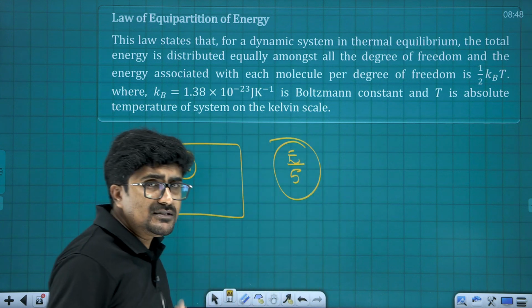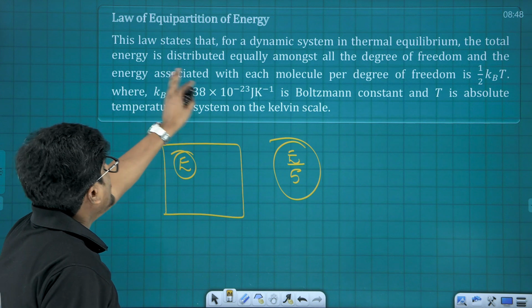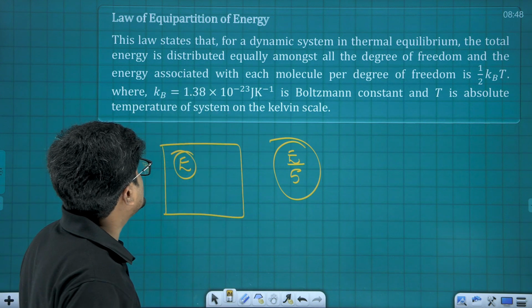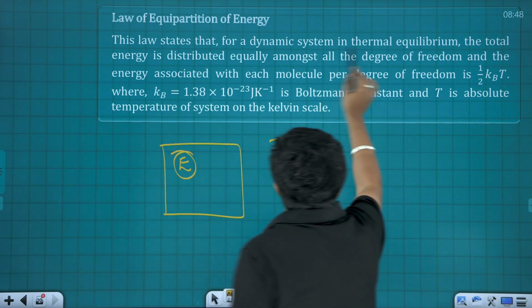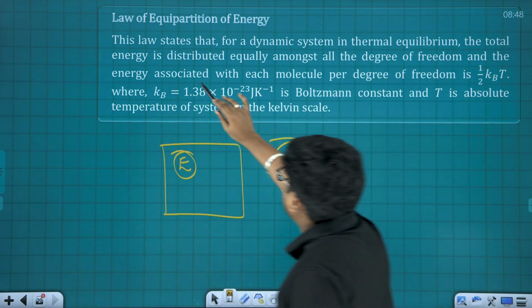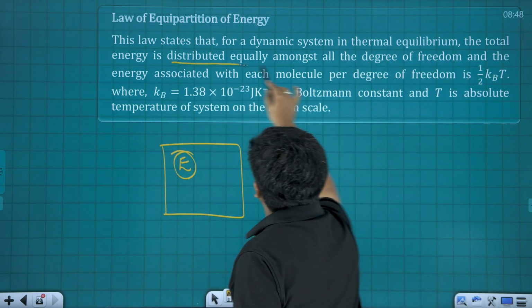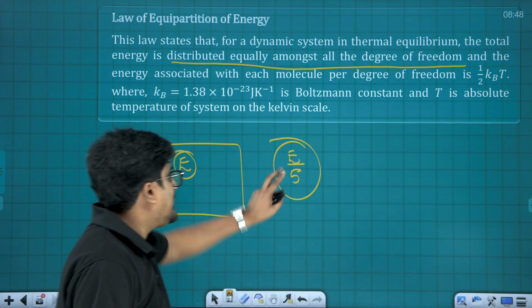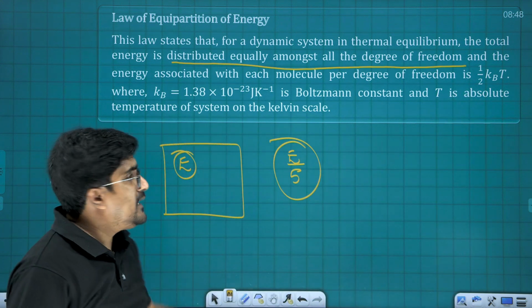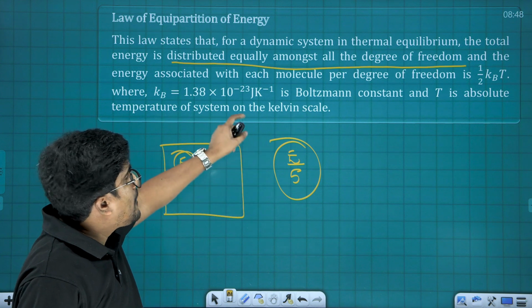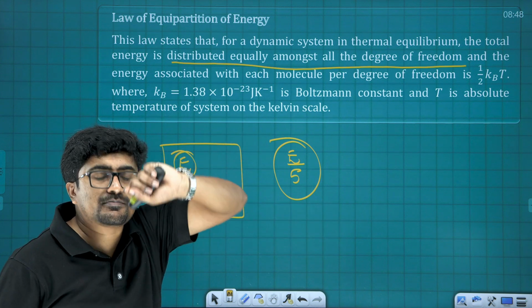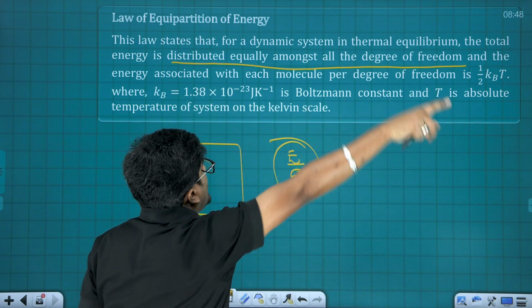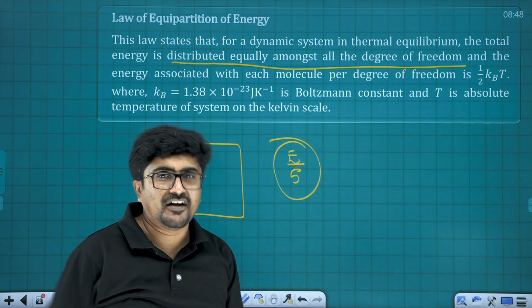This is basically what the law of equipartition of energy says. The law states that for a dynamic system in thermal equilibrium, the total energy is distributed equally amongst all degrees of freedom. So if it is 5, then the energy along the x-axis is going to be E by 5 only, distributed equally among all the degrees of freedom.